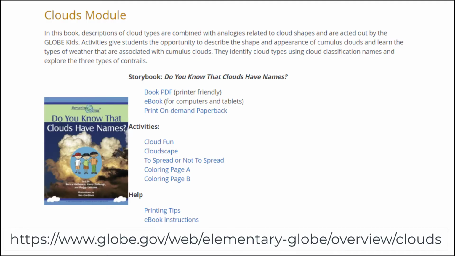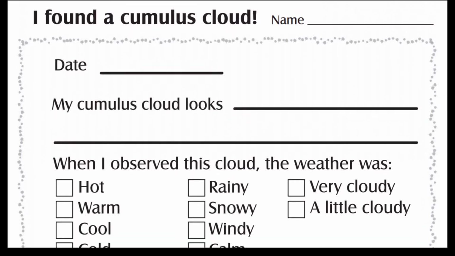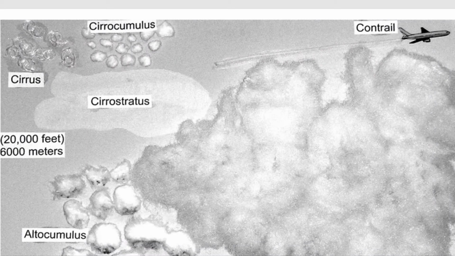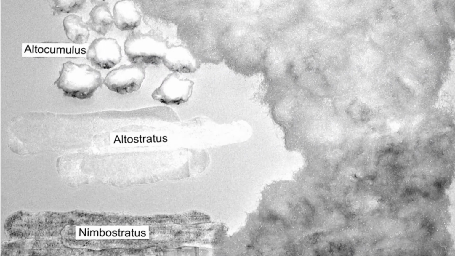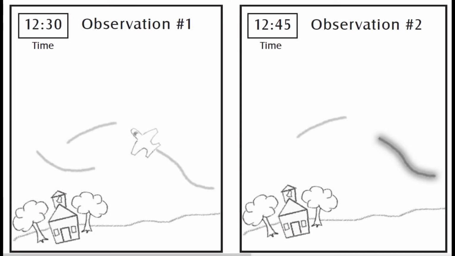The air quality book is a great support for cloud observations, as well as the elementary GLOBE book, Do You Know That Clouds Have Names? This book introduces learners to the different types of clouds and can help them make cloud observations. The Cloud Fun activity prompts students to draw their observations of cumulus clouds. The Cloudscape activity helps students identify cloud types, vocabulary, and cloud heights. And To Spread or Not to Spread helps students learn about contrails. The coloring pages have different cloud types on them.